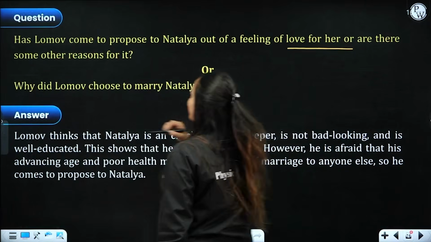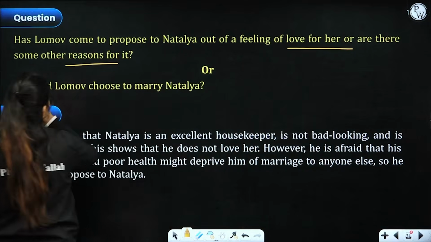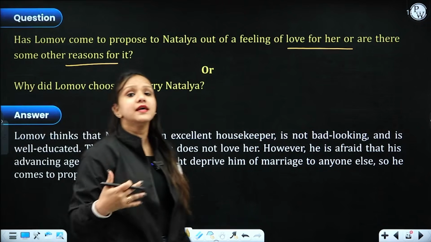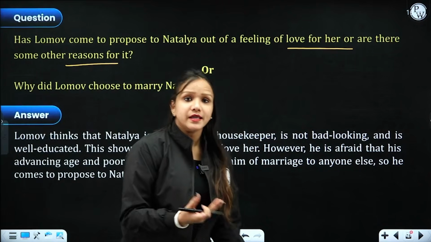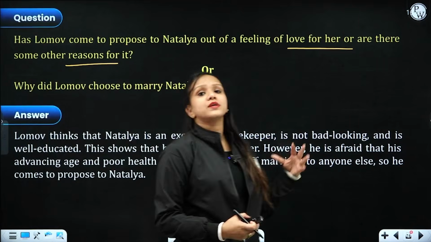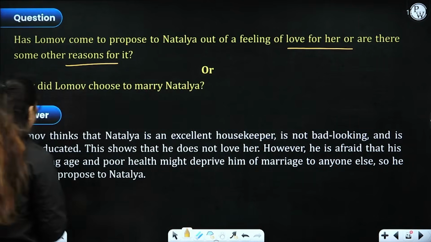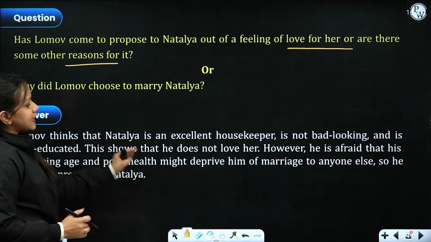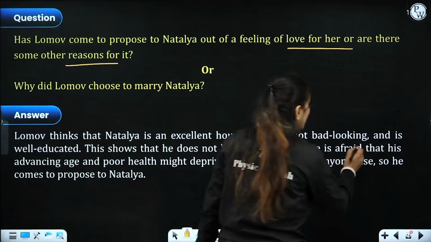All right, proceeding towards our next question, has Lomov come to propose to Natalia out of a feeling of love for her, or are there some other reasons for it? So he also did not have any romantic feelings for Natalia. It's just that there were certain grounds on which he found Natalia to be a suitable match for him. For example, what were those reasons? Lomov thinks that Natalia is an excellent housekeeper, not bad looking even.